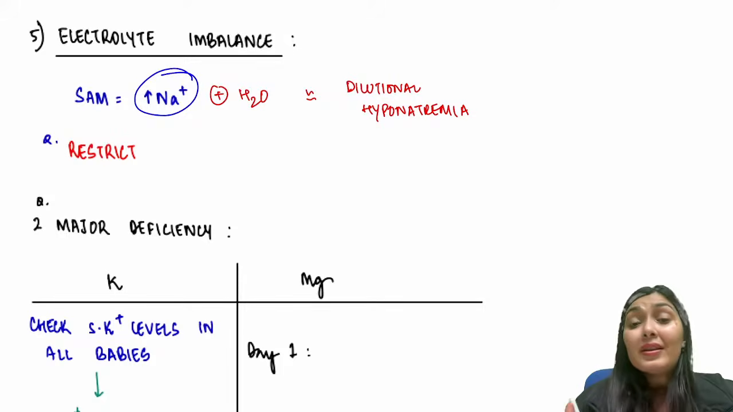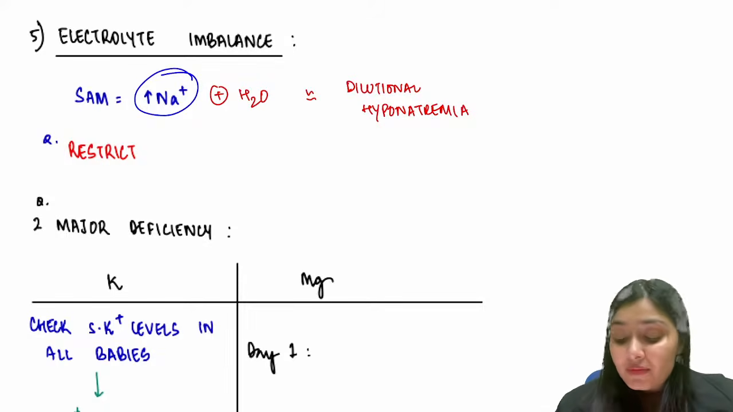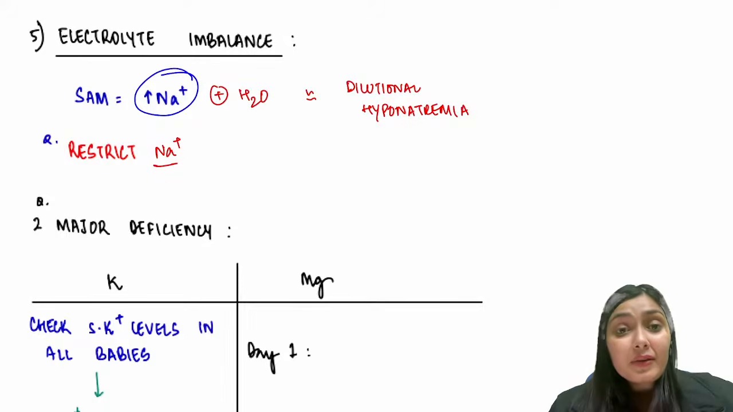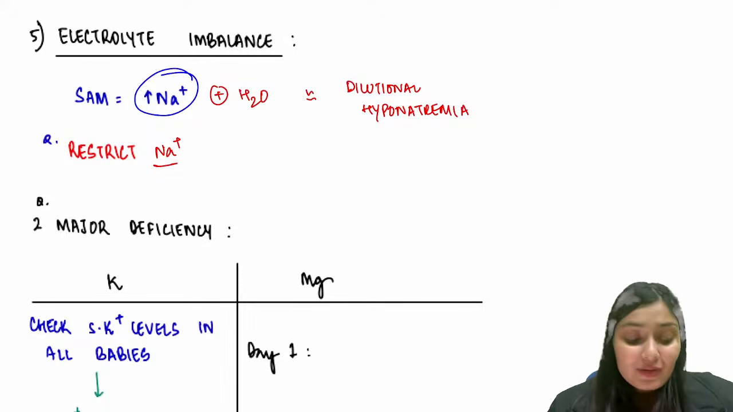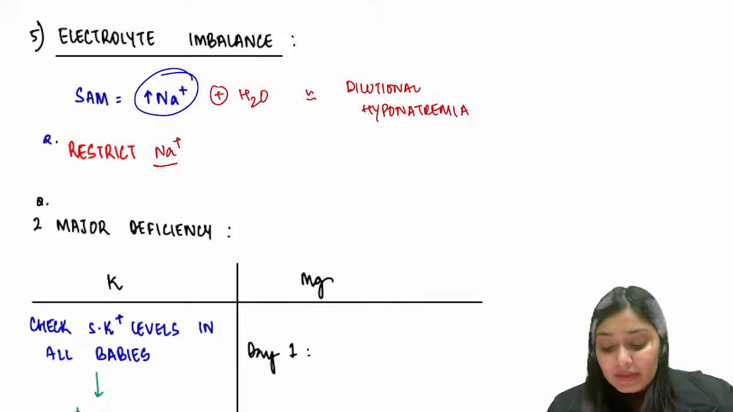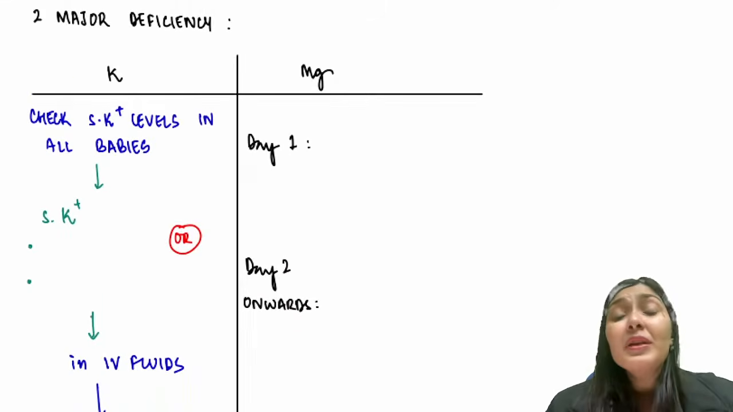But remember, these children cannot handle sodium. You don't need to give sodium from outside. We still have to restrict the sodium. This is the basic concept, right? So restrict the sodium. Don't give extra sodium. What is important in electrolyte imbalances is the two major deficiencies that we see: potassium and magnesium deficiency.